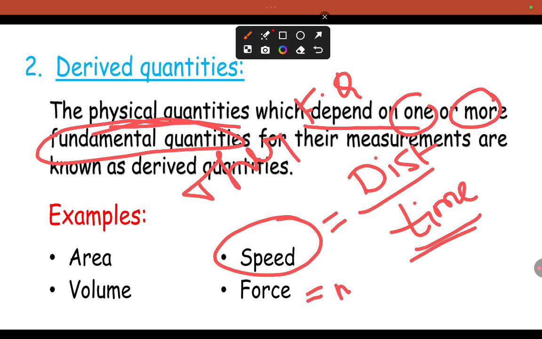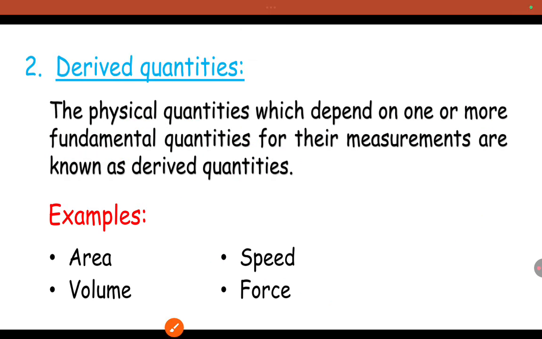Force is mass into acceleration. Mass is a fundamental quantity, which means the amount contained in an object. Force is ma, where m is nothing but mass, a fundamental quantity. So a derived quantity is one which depends on one or more fundamental quantities.